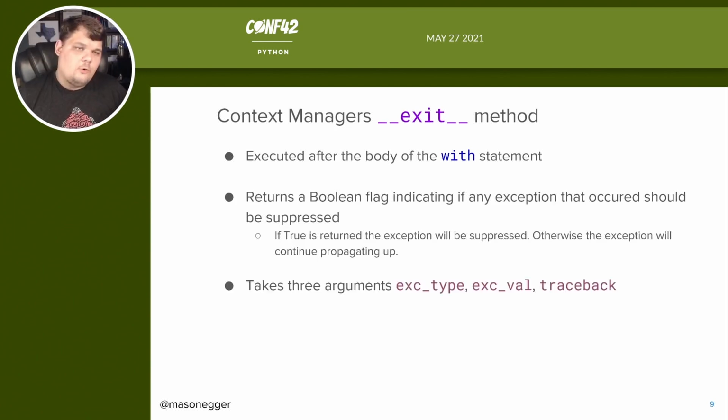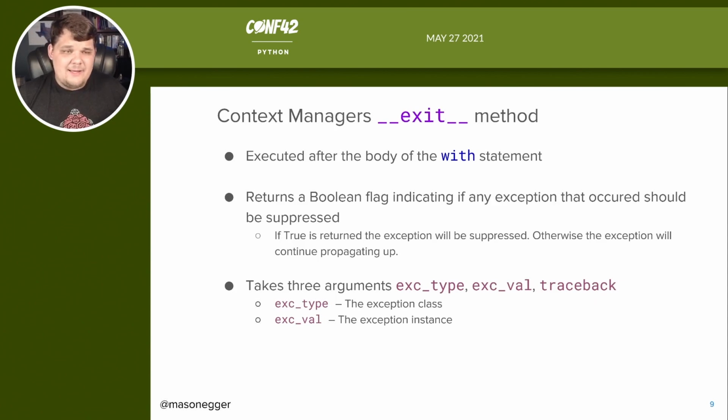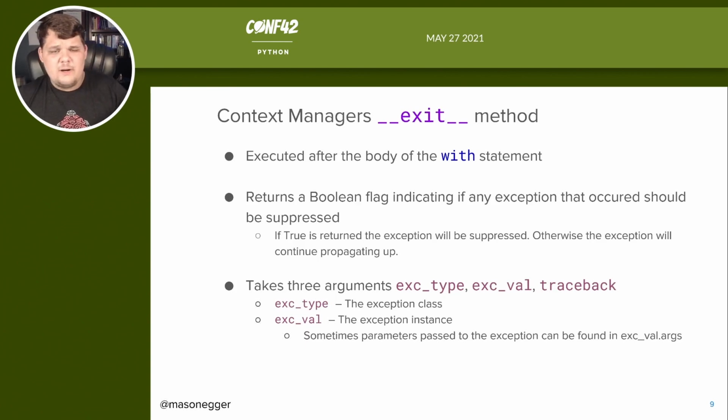entire program. So this method takes 3 different arguments: exc_type, exc_val, and traceback. The exc_type is the exception class, so it's the class of the exception that was raised. The exc_val is the specific instance of the exception that was raised. Whereas the class is a little bit broader, the exception instance might actually have some data inside of it. Sometimes some of the parameters passed in via the constructor can be found in exc_val.args. So you can dig deep in here to find the exceptions if you need to. It's not necessary, but you totally could if you wanted to. You'll know when it's right for you.